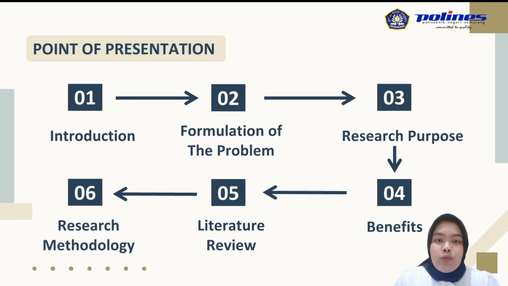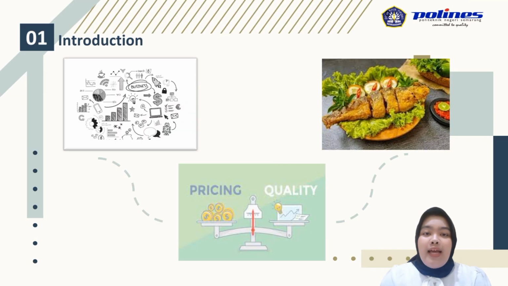This presentation will be divided into 6 main discussions. First, introduction, second, formulation of the problem, third, research purpose, and then benefits, next, literature review, and the last, research methodology. Let's start with the first point, the introduction. Currently, business development in the trade sector is increasing rapidly from year to year, causing increasingly tight business competition both on national and international scale.